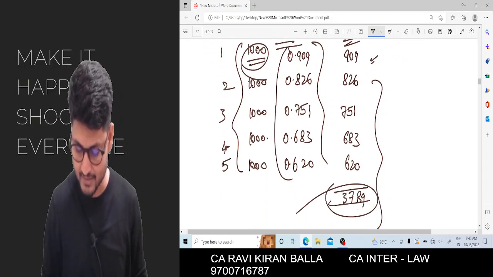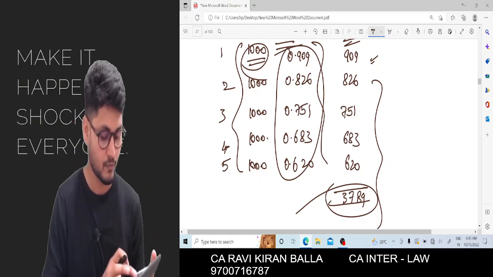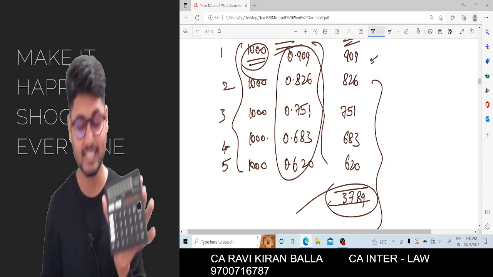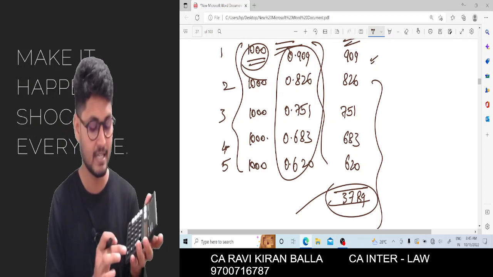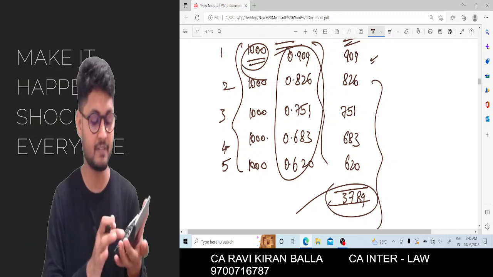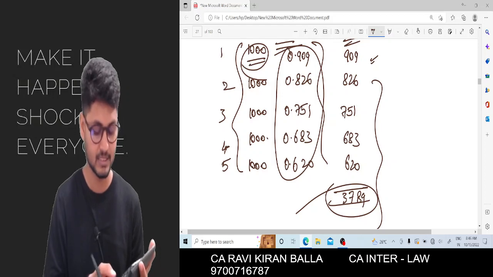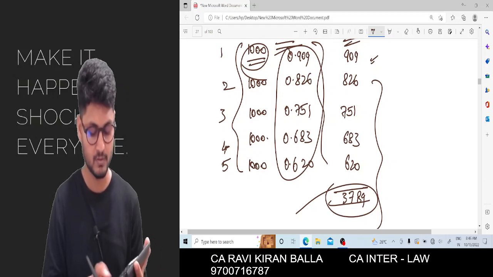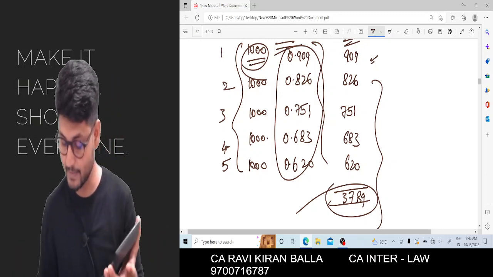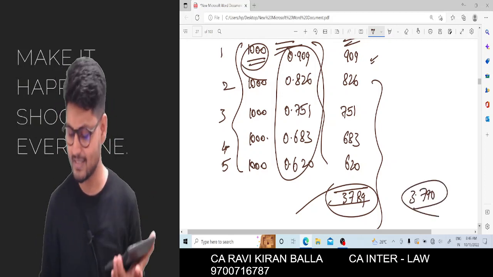So how to add all these things? Using the calculator technique. How to calculate, sir? 1 divided by 1.1 equal to, M plus, which gives you 0.909, then equal to M plus, equal to M plus. This is how you need to do for 5 years: 1 divided by 1.1 equal to M plus, for year 1, 2, 3, 4, 5. After pressing M plus 5 times, press MRC, which will give you the value 3.790.